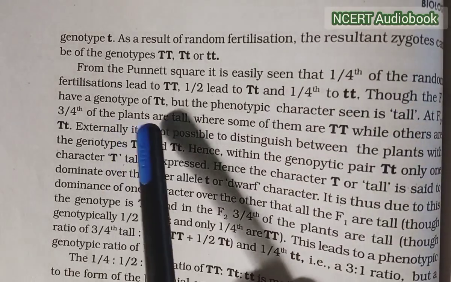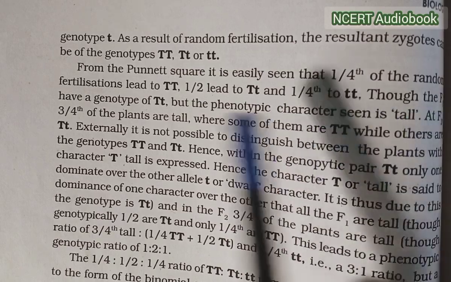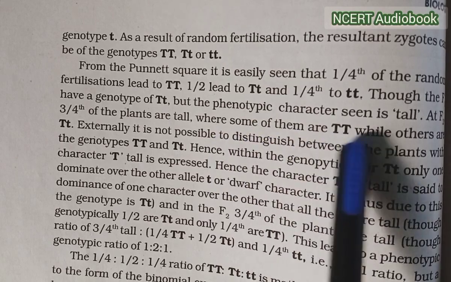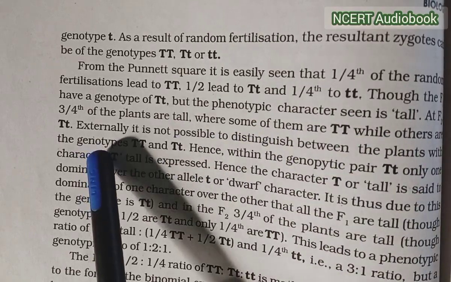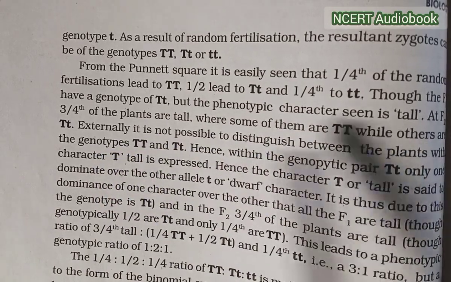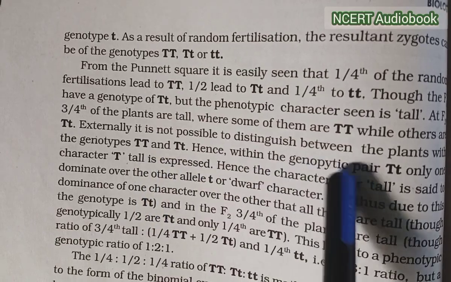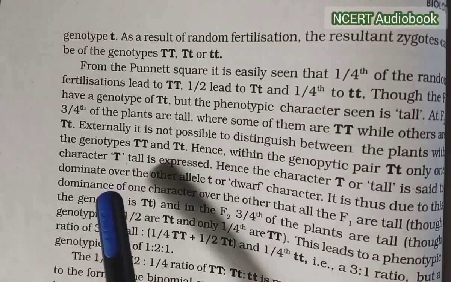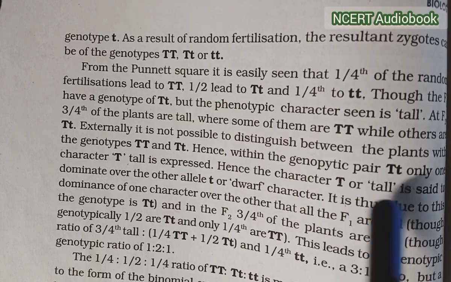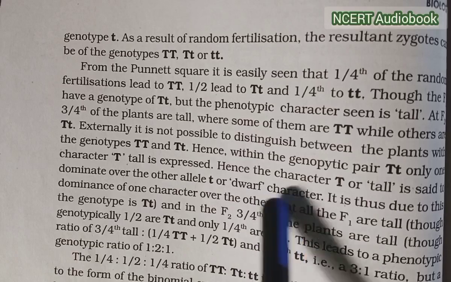Though the F1 have the genotype Tt, the phenotypic character seen is tall. In the F2, 3/4 of the plants are tall, where some of them are TT while others are Tt. Externally, it is not possible to distinguish between the plants with the genotype TT and Tt. Hence, within the genotypic pair Tt, only one character, T or tall, is expressed. Hence, the character T, or tall, is said to be dominant over the other allele, small t, or dwarf character.